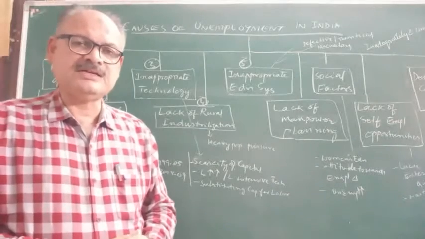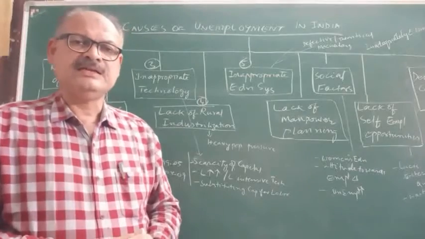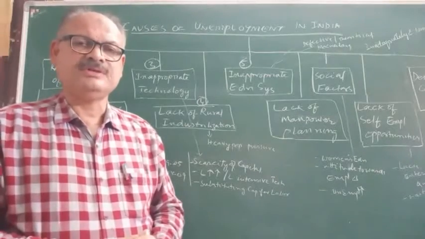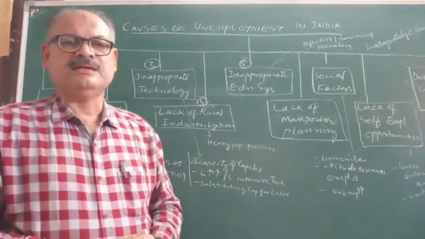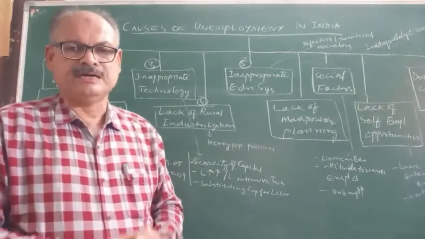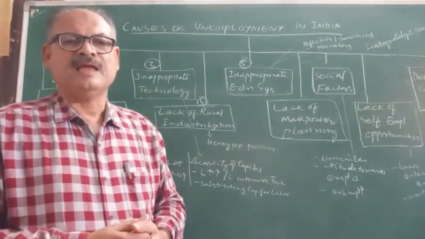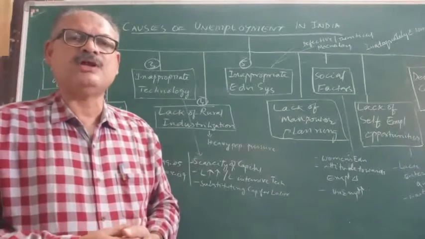The investors are not in a position to come over and establish their industries and firms in rural areas. Because of that, the rural population are becoming unemployed. At the same time, agriculture is not in a position to absorb the growing population.